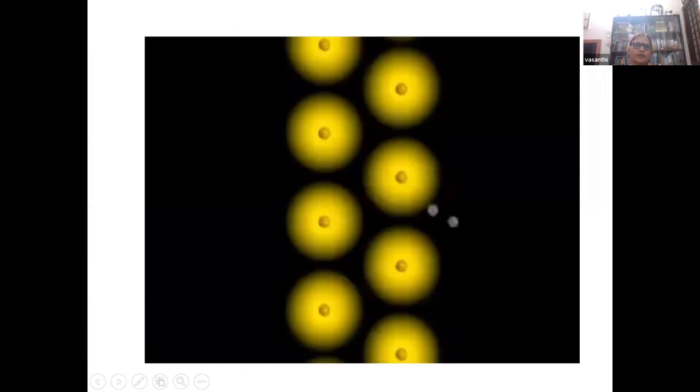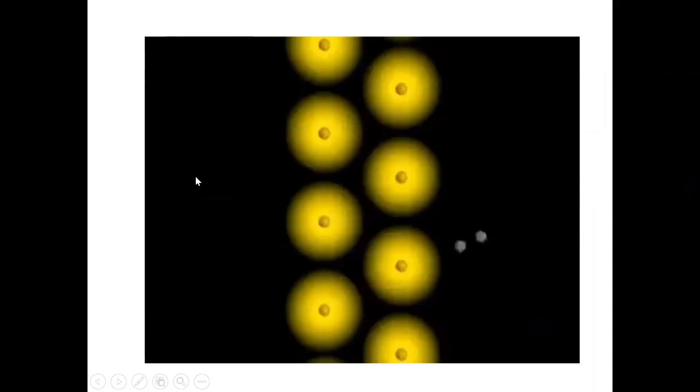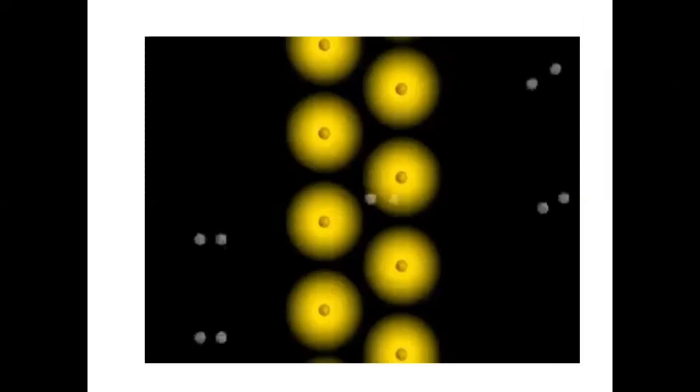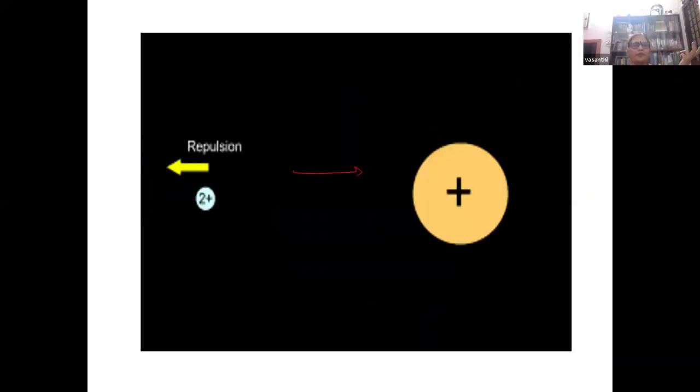This sketch is also very nice, because what is the observation from this? These are all gold atoms and alpha particles. Most of the alpha particles are going straight. But you can see some are deflected in the backward direction, very few. If you have an electronic board, you can show that very well during online classes, but otherwise we can also show it with a diagram on the blackboard.